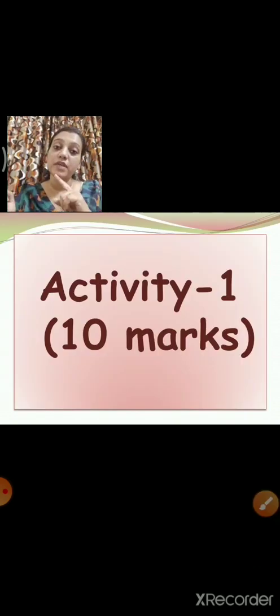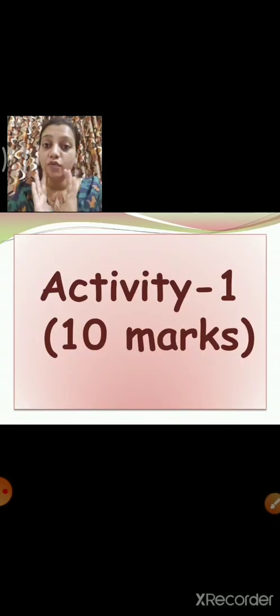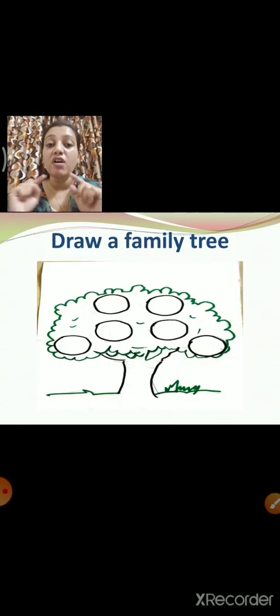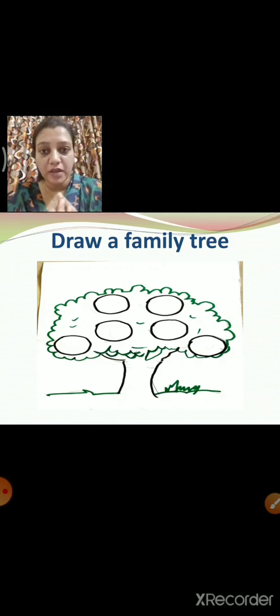Now that was the assessment for 10 marks, and now we are going to do the activity for 10 marks. Your first activity of this FA for 10 marks is to draw a family tree. You can use an A4 size paper for the answer of the parts of the body and also for the answer of the family tree. You can draw on an A4 paper.